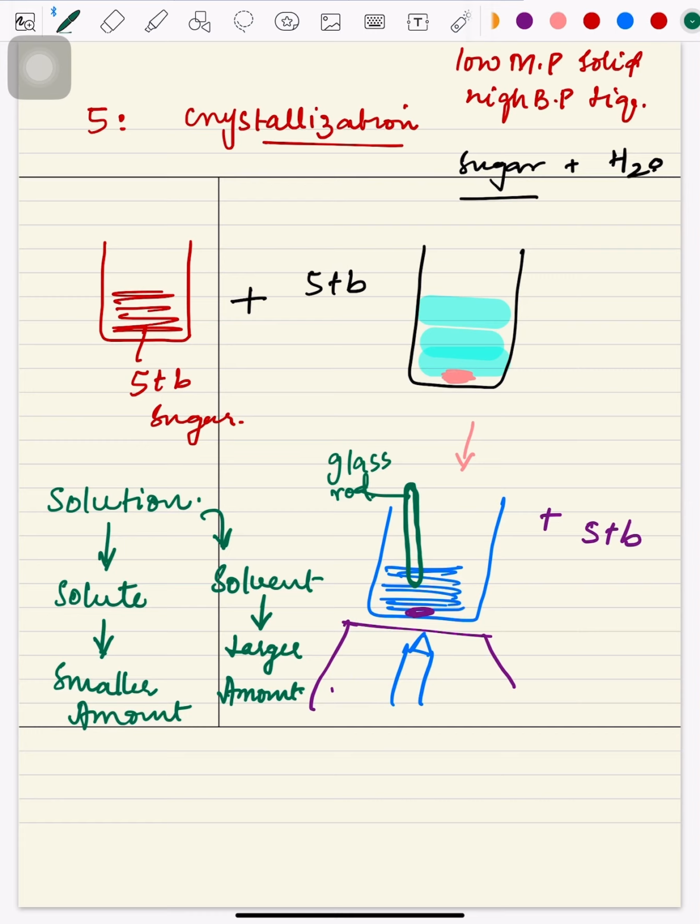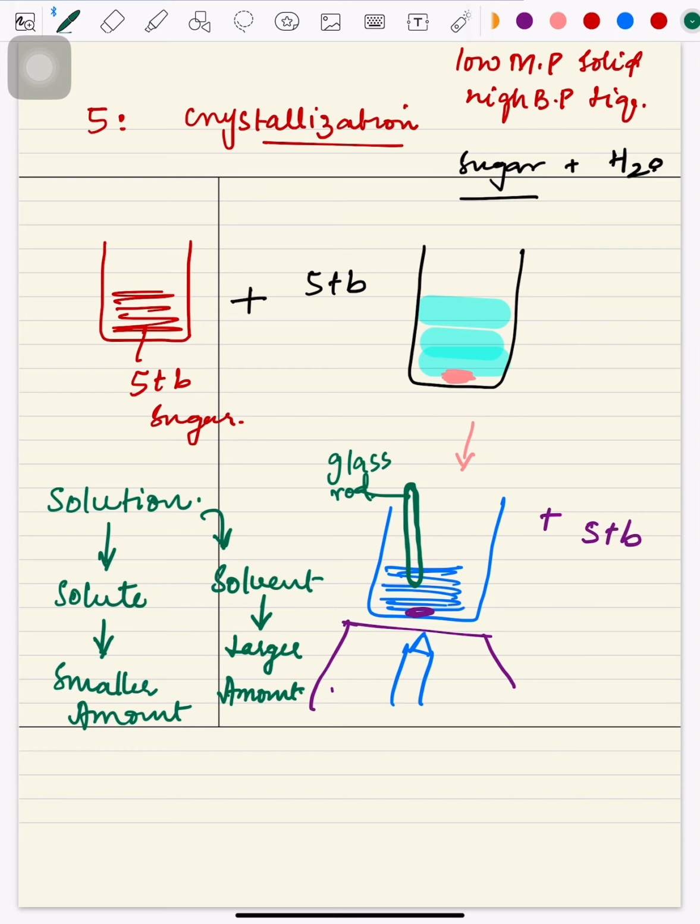After this stage, we are going to turn off the burner, and we let this solution, with the smaller amount undissolved at the bottom, cool at one side of the lab. The whole mixture will cool down. As a result, all the 15 tablespoons of sugar will be settled at the bottom.